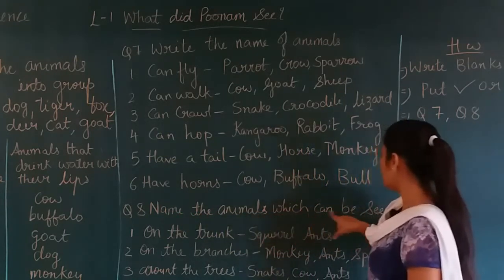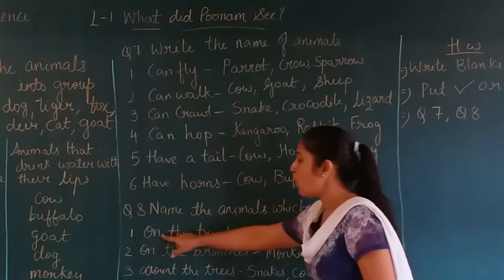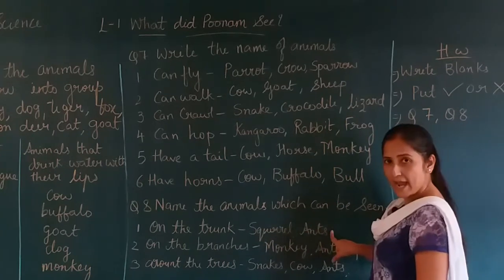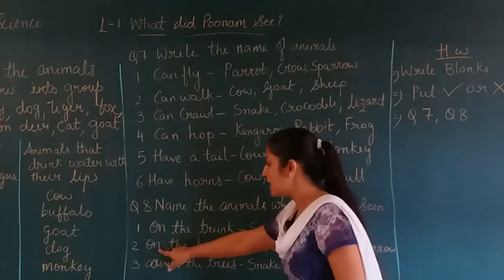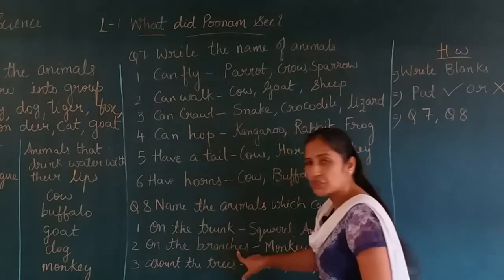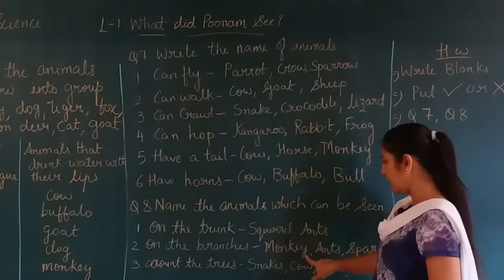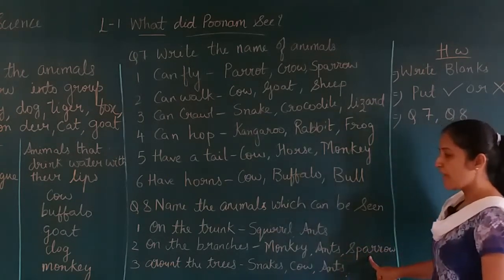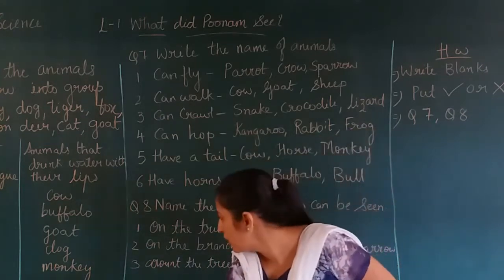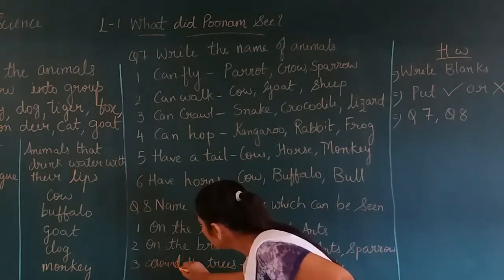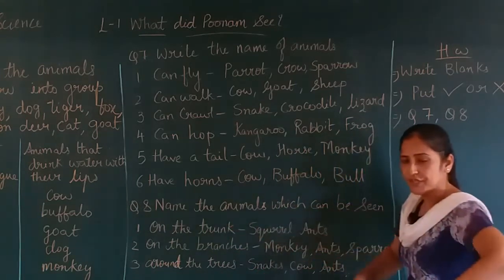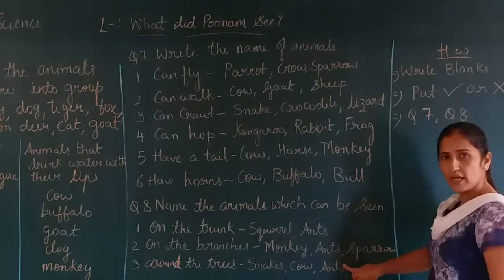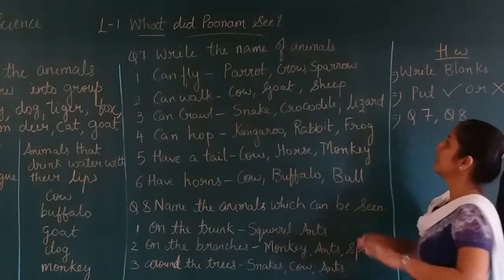Name the animals which can be seen where? On the trunk. Which animals are seen on the trunk? Squirrel, ants. Okay. Now, animals that can be seen on the branches of the trees. Monkey, ants and sparrow. Now, animals that can be seen around the trees, near the trees. Snakes, cow, ants. Okay, that is seen around the trees.